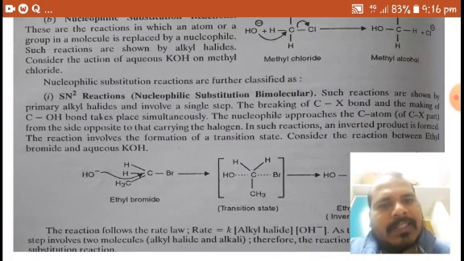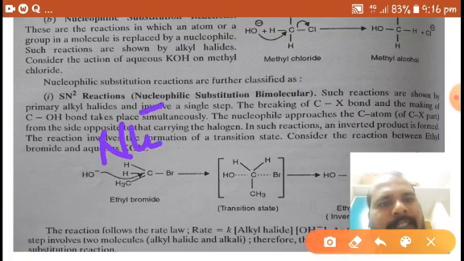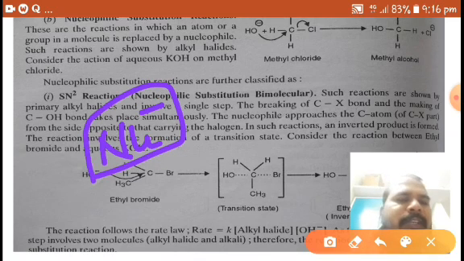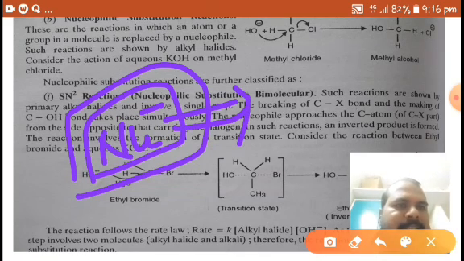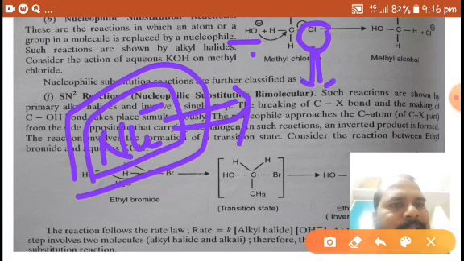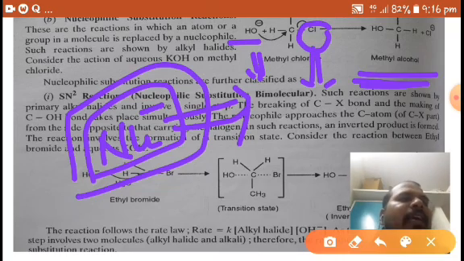So nucleophiles replace a group of atoms. The reactions in which a nucleophile replaces an atom or group of atoms are called substitution reactions. Here OH minus is the nucleophile, right? And the Cl atom is replaced by OH minus, giving a product called methyl alcohol.